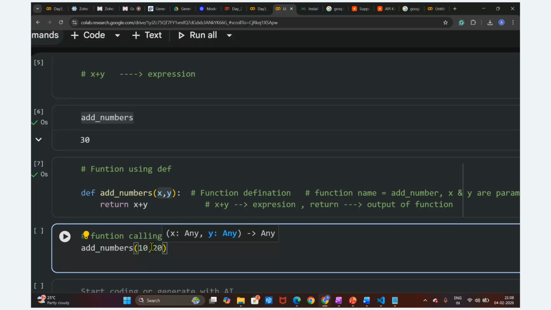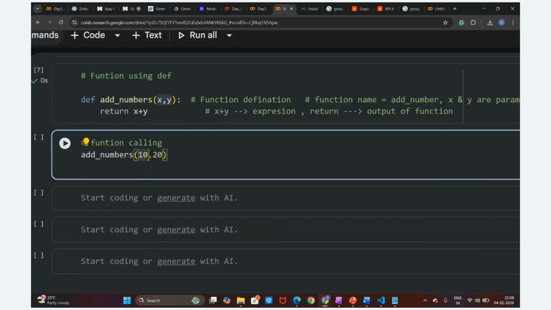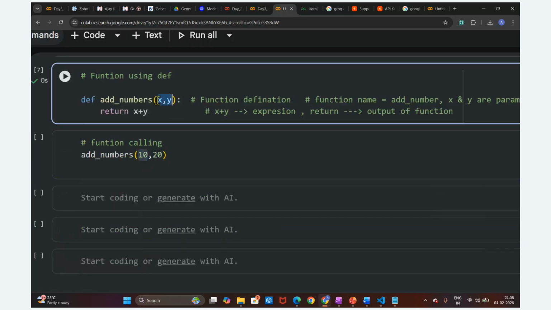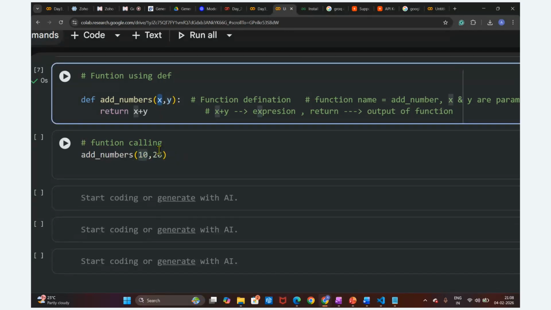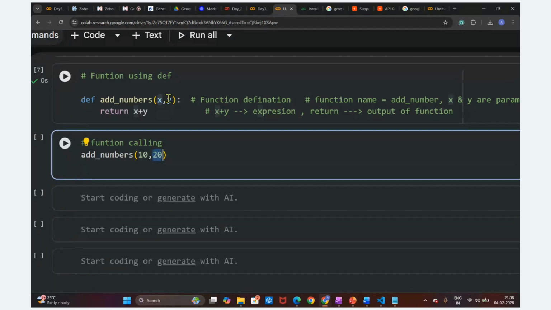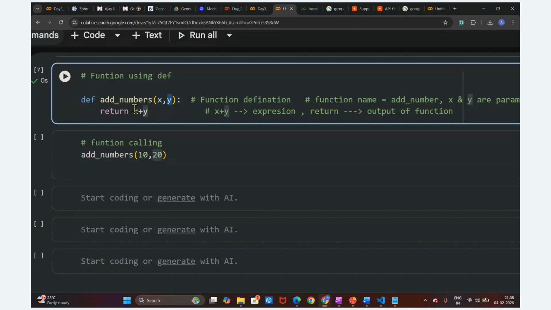This first value will pass to the first parameter. Okay, this is called an argument. Later, when we get to the function topic, I will explain what an argument is and what a parameter is, but as of now, not going to that. So the 10 will pass to this x. The first value will pass to the first parameter, and the second value will pass to the second parameter. Okay, got it? This is called function calling.